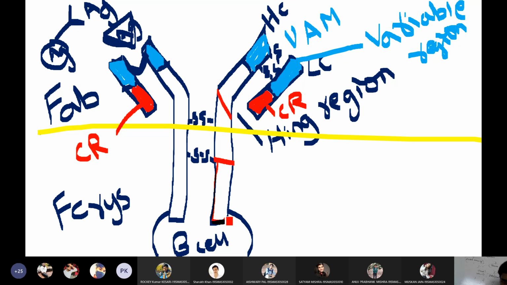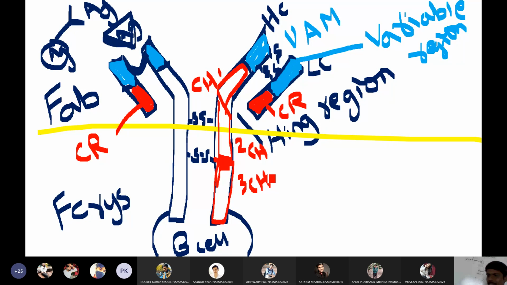This is part 3, this is part 2, and the upper portion is part 1. These 3 regions are called heavy constant regions, right? So constant heavy region 1, constant heavy region 2, and the last one is constant heavy region 3. So these are the 3 regions.